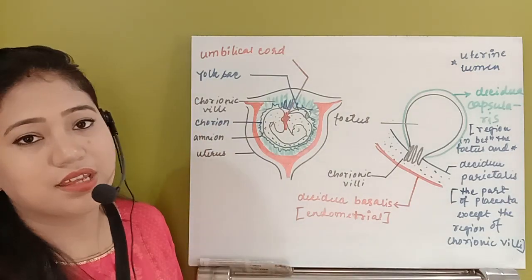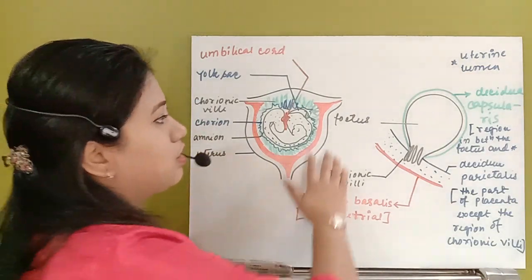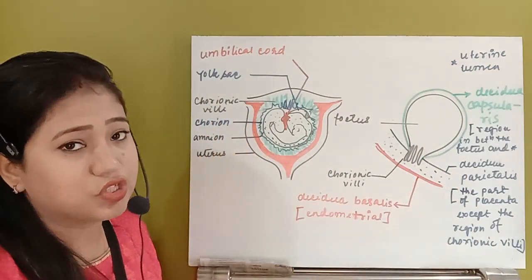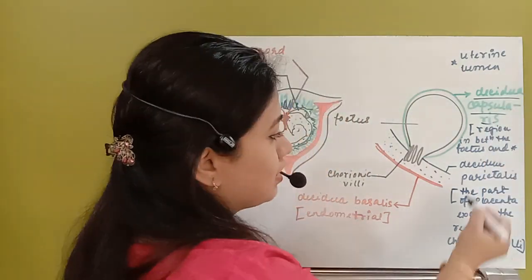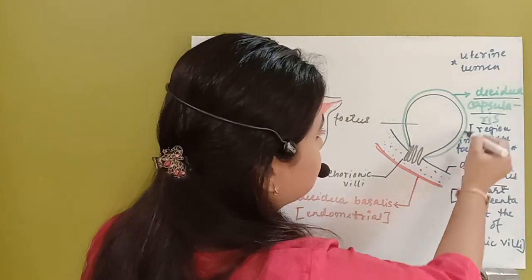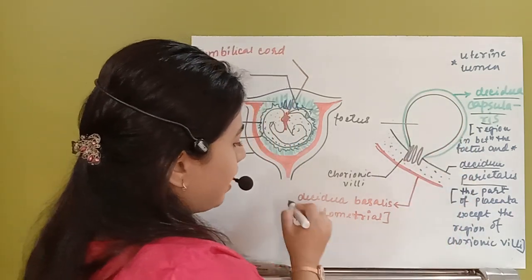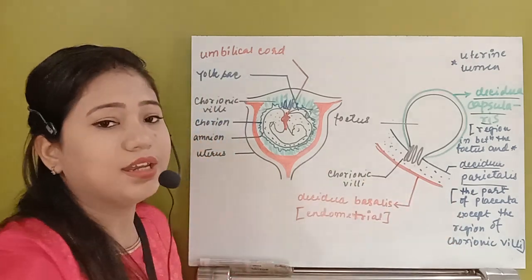So this is known as the decidua capsularis. So you can see here, this is the placenta. So this placenta has three regions basically. What are they? Decidua capsularis, decidua parietalis. This is the decidua capsularis, this is the decidua parietalis, and decidua basilis is this red colored lining.